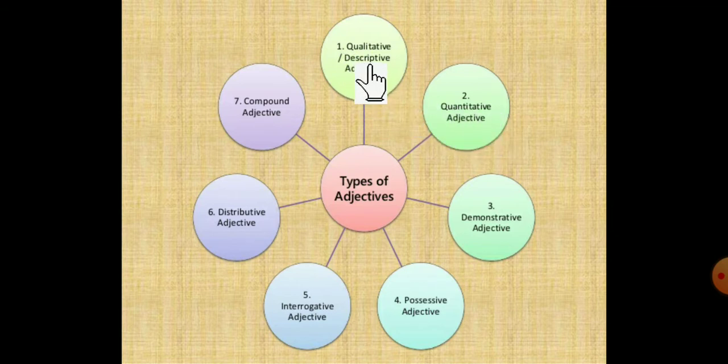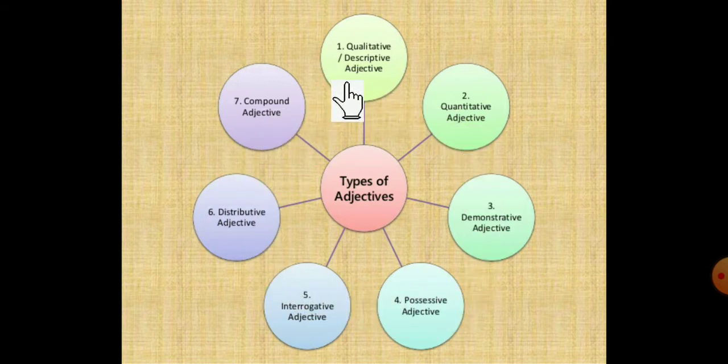Examples we can see. Now the third one is demonstrative adjective. Next, possessive adjective, interrogative adjective, distributive adjective and compound adjective. So these are the types of adjectives, total 7. Now we have to see them one by one.